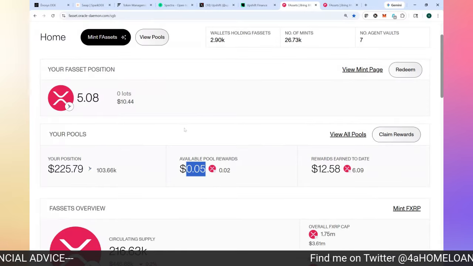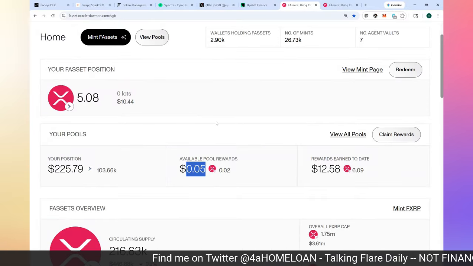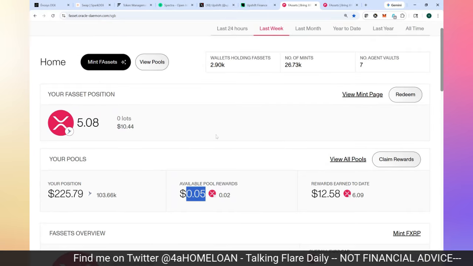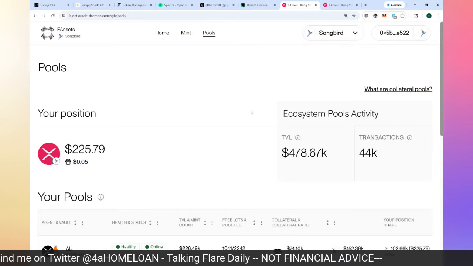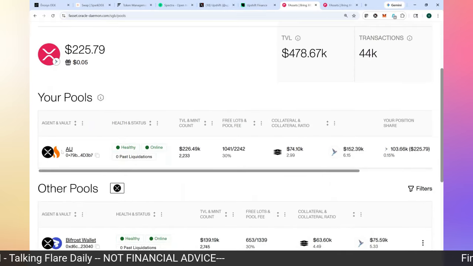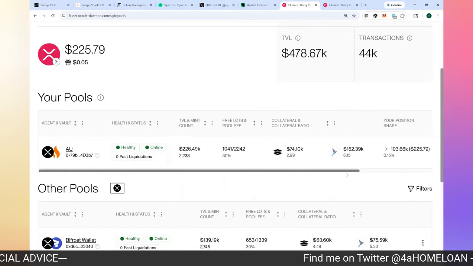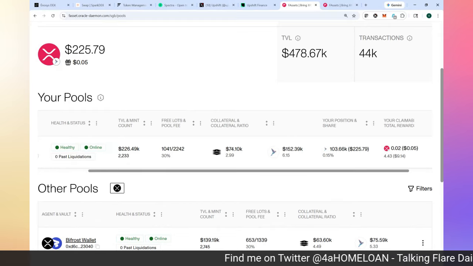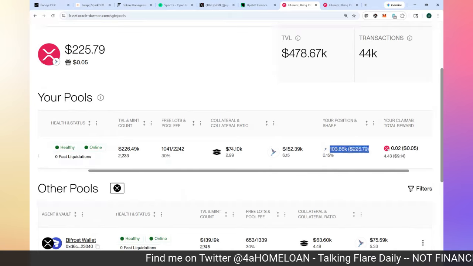Now, remember also when you provide collateral, whether it's Songbird or FAssets or Flare FAssets, in these pools, you are earning those delegation rewards every 3.5 days. These FTSO providers are automatically claiming it and adding it to your balance. So it's adding it to my balance automatically.